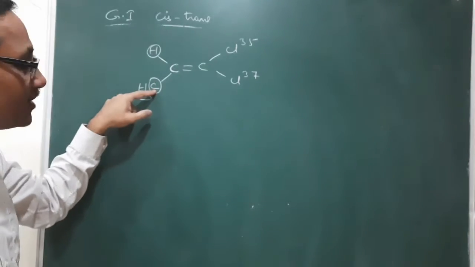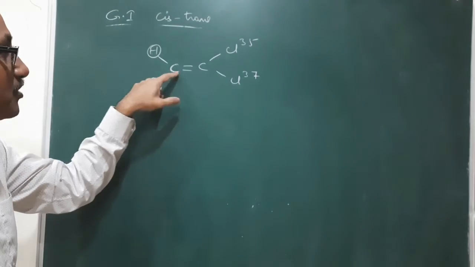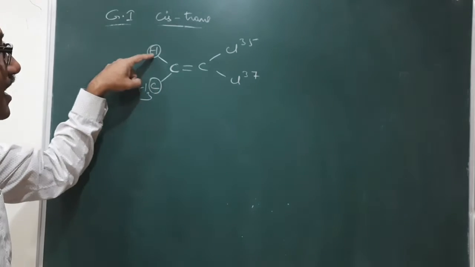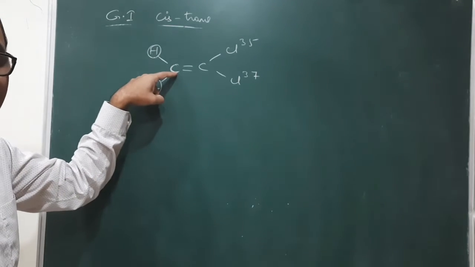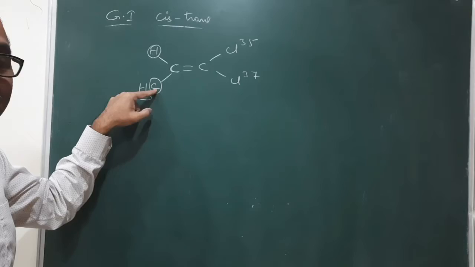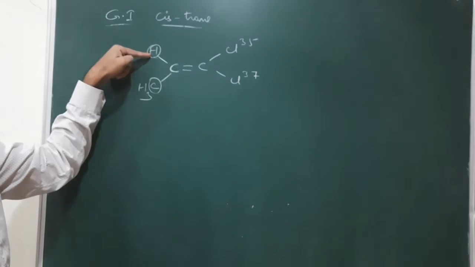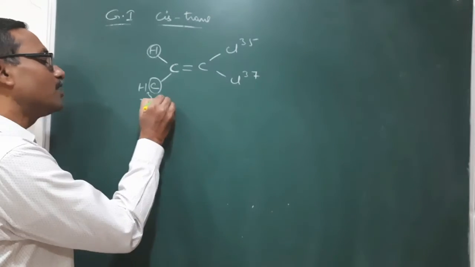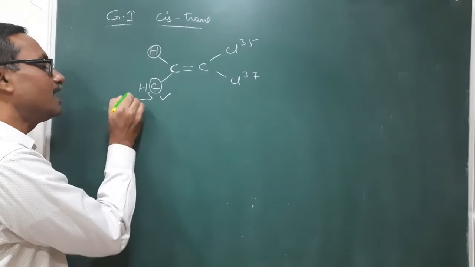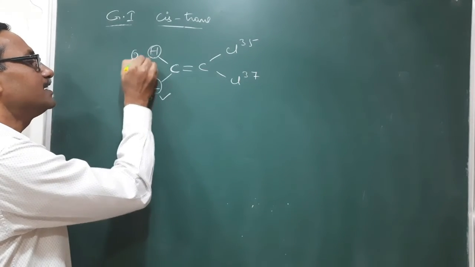So out of this carbon which is directly bonded to the double bonded carbon and a hydrogen which is bonded to the double bonded carbon, this carbon has a higher atomic number compared with hydrogen.